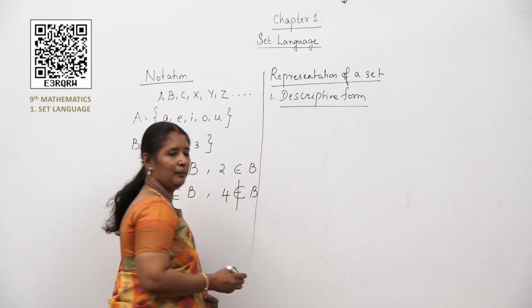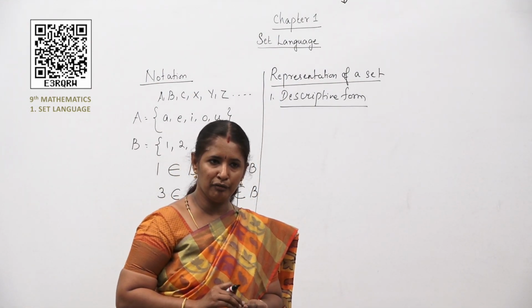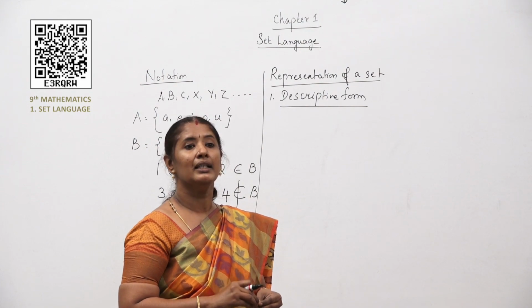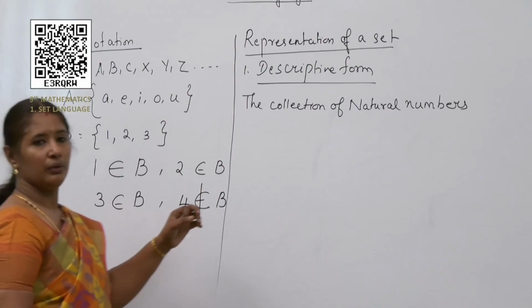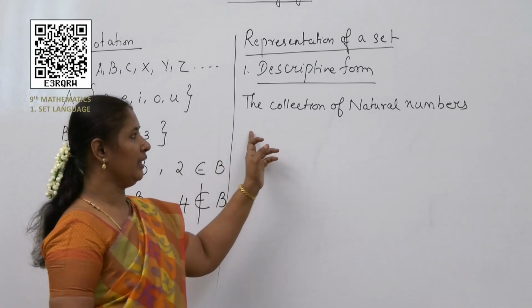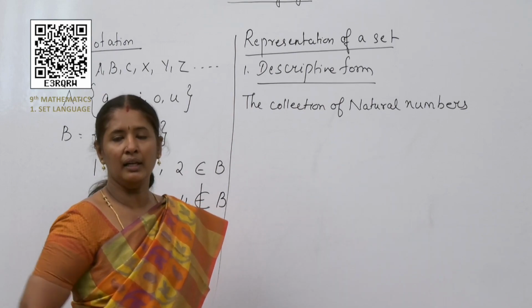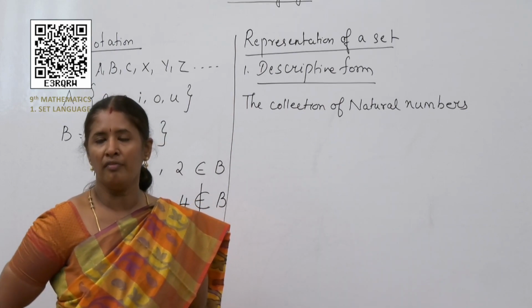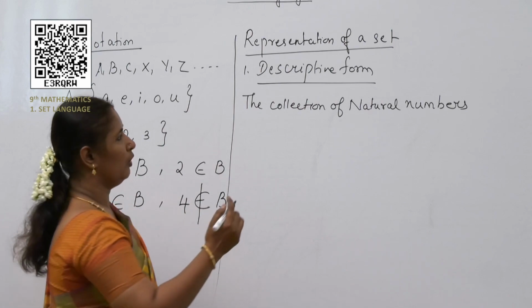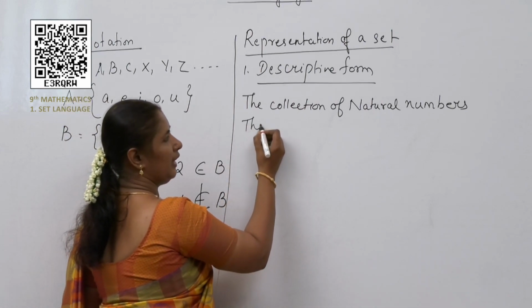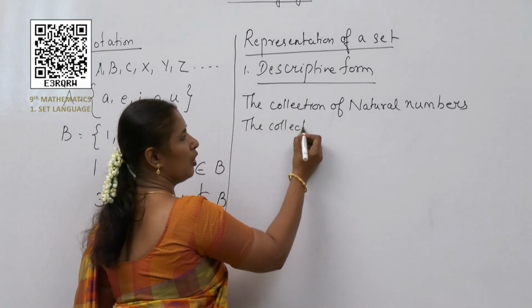Now, what is descriptive form? In descriptive form, the set is described in words. So, the first example is the collection of natural numbers. What else can we say, children?